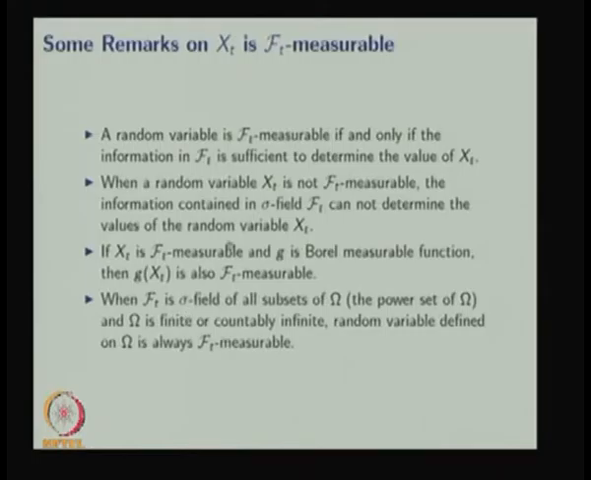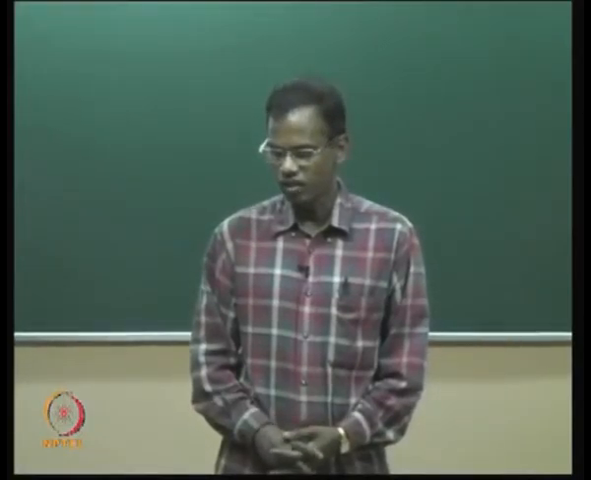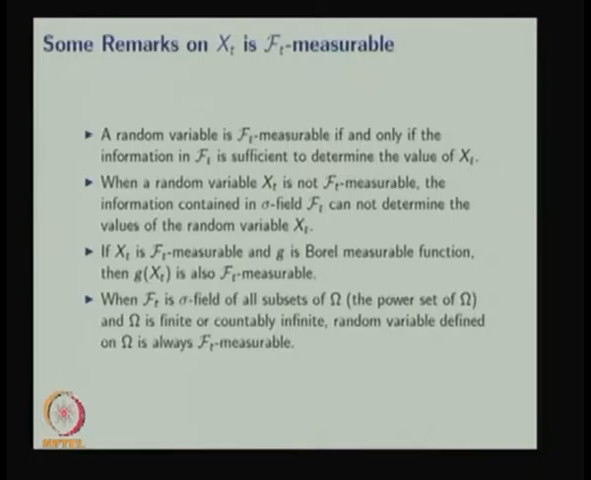The fourth remark: we are not giving the proof for these remarks. When F_t is the sigma field of all subsets of omega, that is the power set of omega, and omega is finite or countably infinite, then the random variable defined on omega is always F_t measurable. Whenever the sigma field F_t is the power set or the largest sigma field, the random variable defined on omega is always F_t measurable.